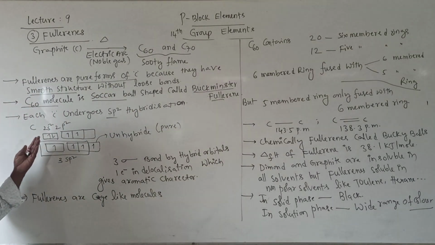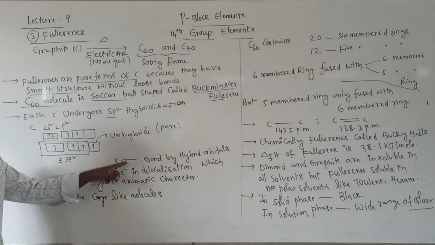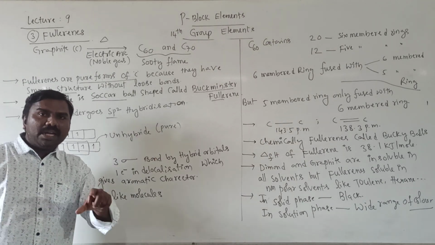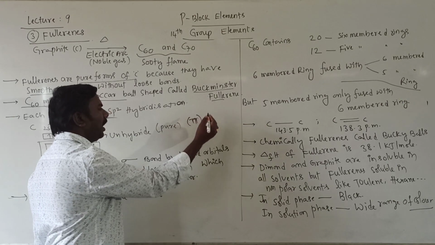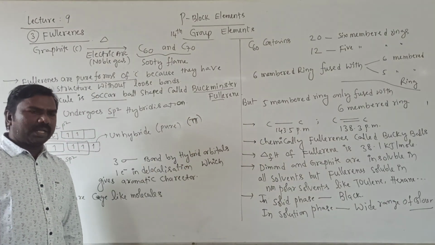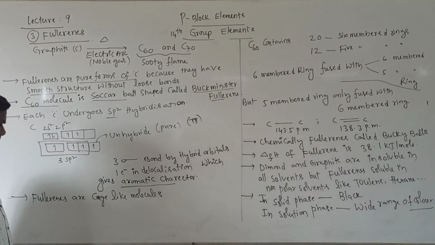Next, each and every carbon undergoes sp2 hybridization, then forms 3 sigma bonds, and one is an unhybridized orbital. It is involved in pi bond formation. Those pi electrons are delocalized from one place to another place, and that gives aromatic character. Very, very important.